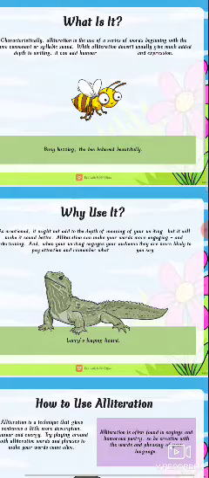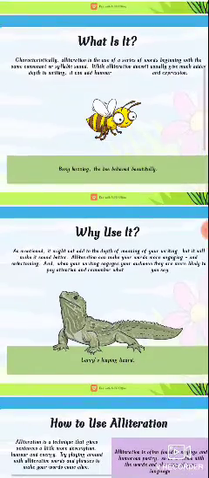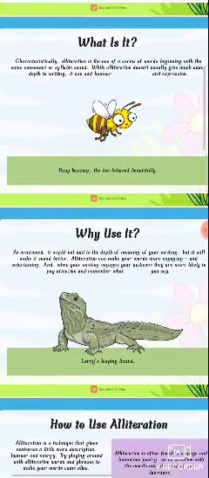But alliteration is something stylish and different from other sentences. Pronouncing this type of sentence is something interesting, right?